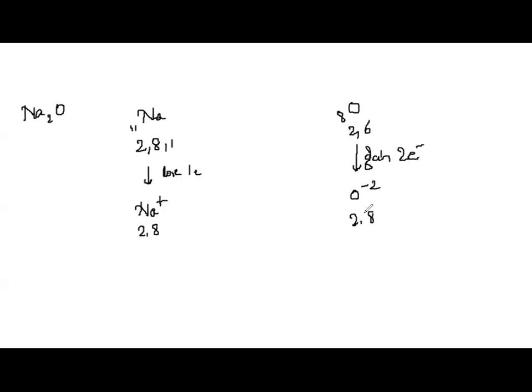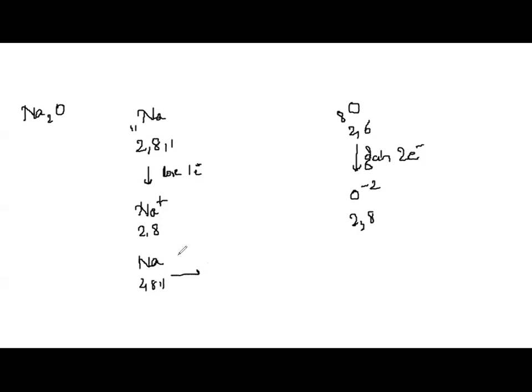So if oxygen has to gain 2 electrons, those are gained by sodium only in this compound formation, right? But sodium is giving only how many electrons? Only 1 electron at a time. Oxygen needs how many electrons? 2 electrons. Therefore, what I will do? I will take 2 sodium atoms.